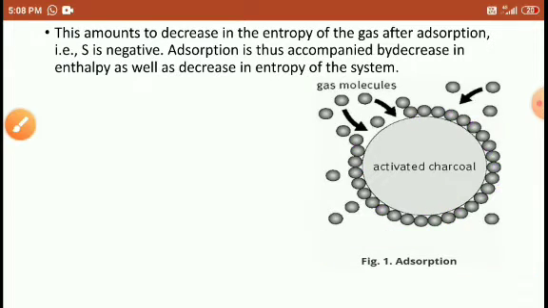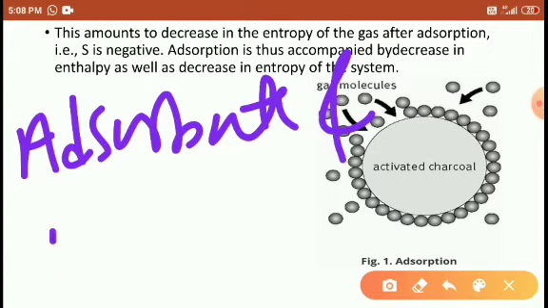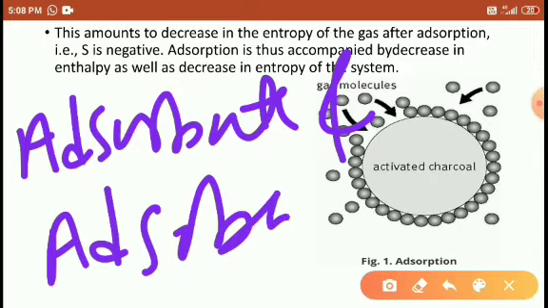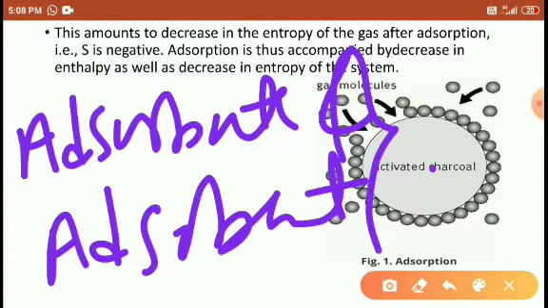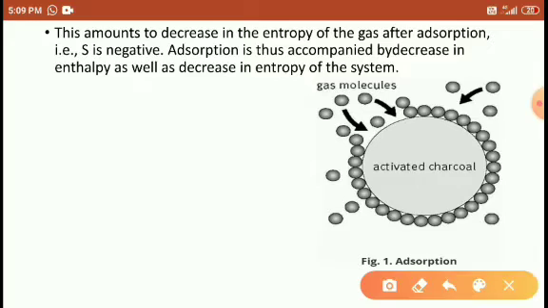So it means adsorbate and adsorbent attain the van der Waals force of attraction between them. So that's why adsorbate particles remain attracted to the adsorbent, and they decrease their entropy. Entropy means their movement. The liquid, gas, or solid particle movements are decreased. So delta S is negative here. So adsorption is accompanied by decreased enthalpy as well as decreased entropy.